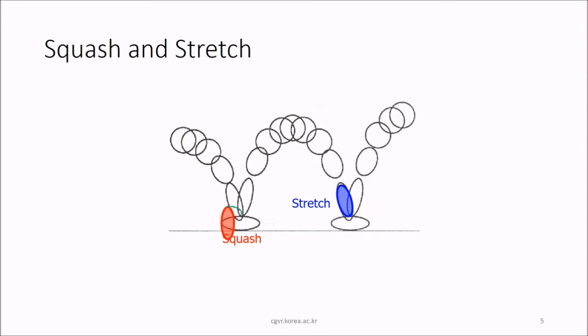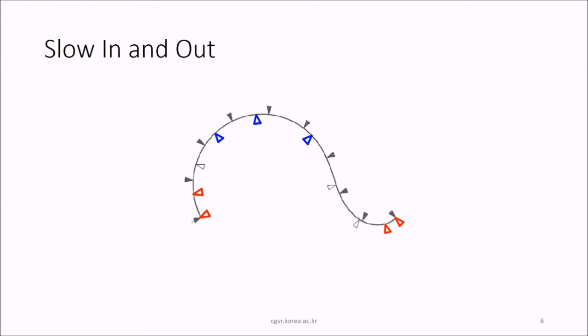This is the squash and this is how it stretches. This is the squashing, this is the stretching, and you see the difference between these two. There is not much difference, but still it creates an impression. This is quite closer, and this is at a distance. So this just creates a view of difference. This is slow in and slow out.